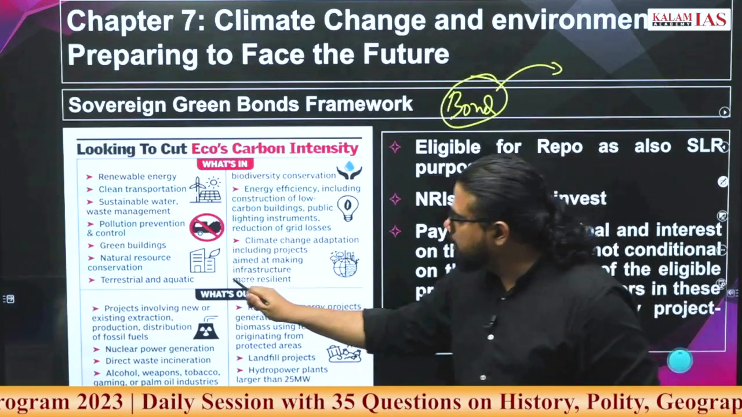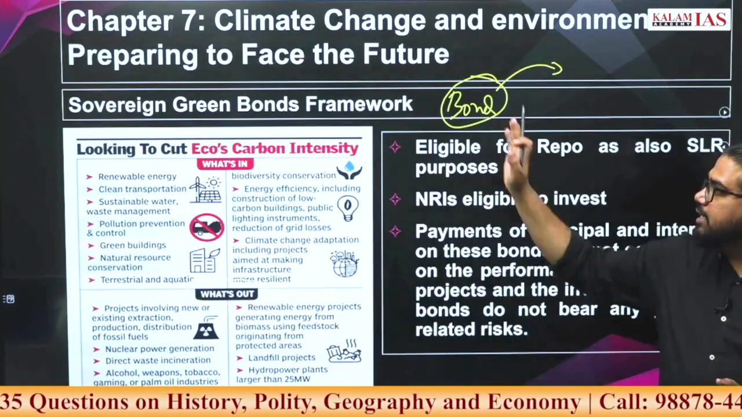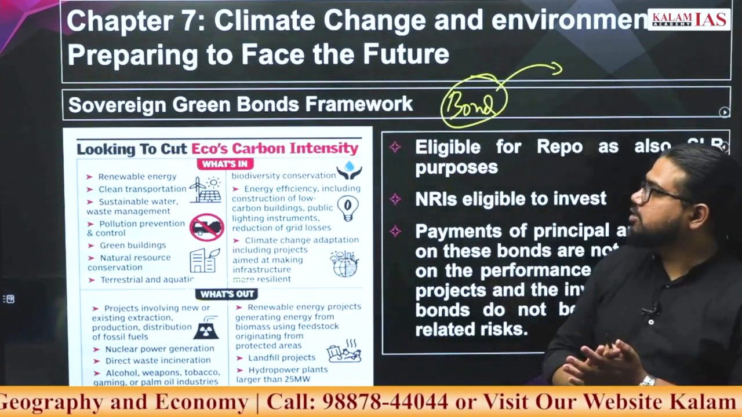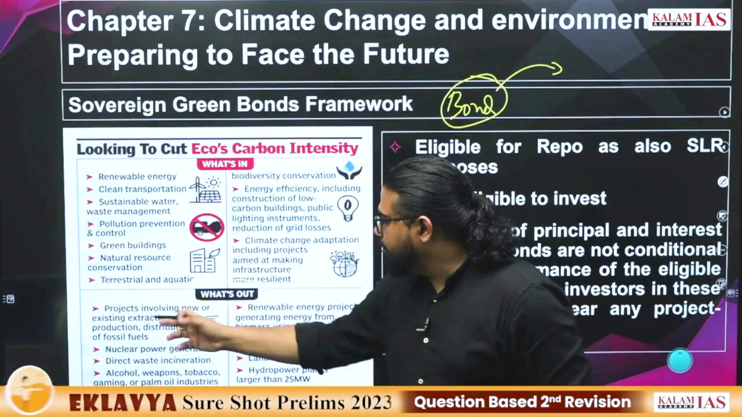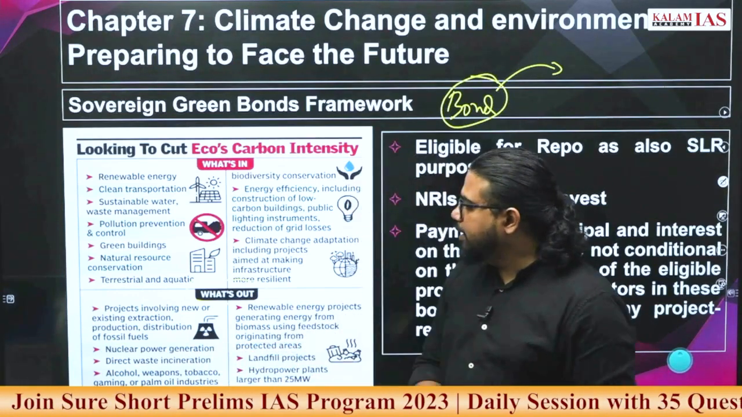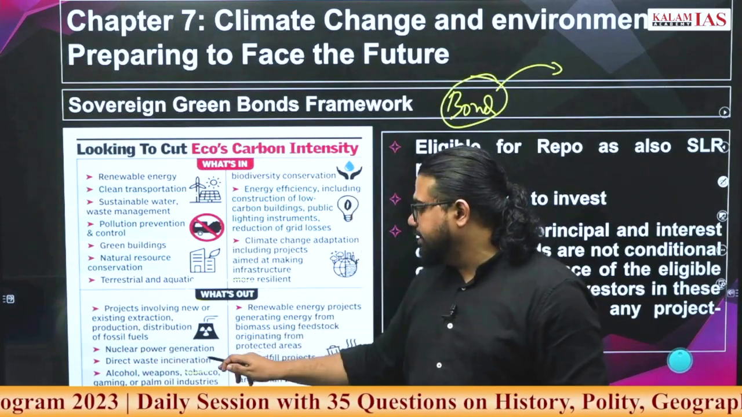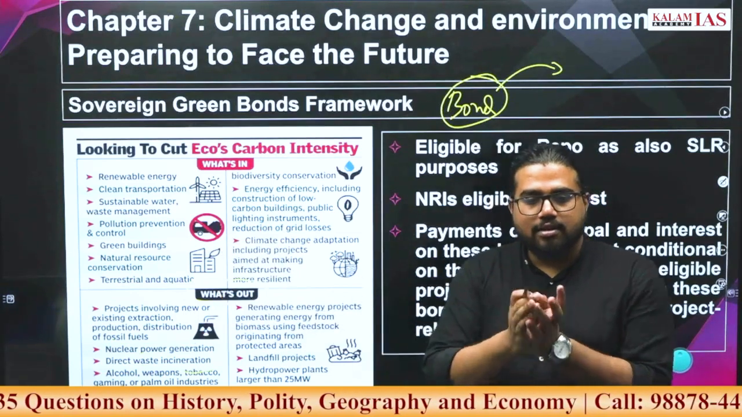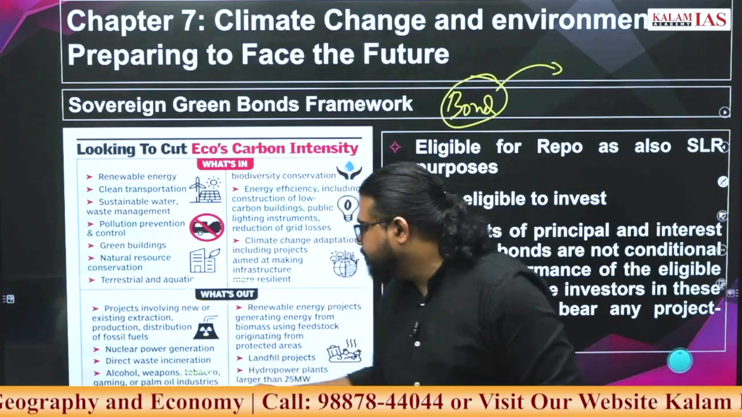What you should note down is that some projects are explicitly excluded from the sovereign green bonds. If you are investing, you cannot invest the sovereign green bond money in these. Which are they? New or existing extraction projects like coal extraction. Nuclear power generation, nuclear power is not a part of it. Direct waste incineration. What is incineration? You are burning the waste at high temperature in the presence of excess oxygen. Alcohol, weapons, tobacco, gaming, palm oil industries.